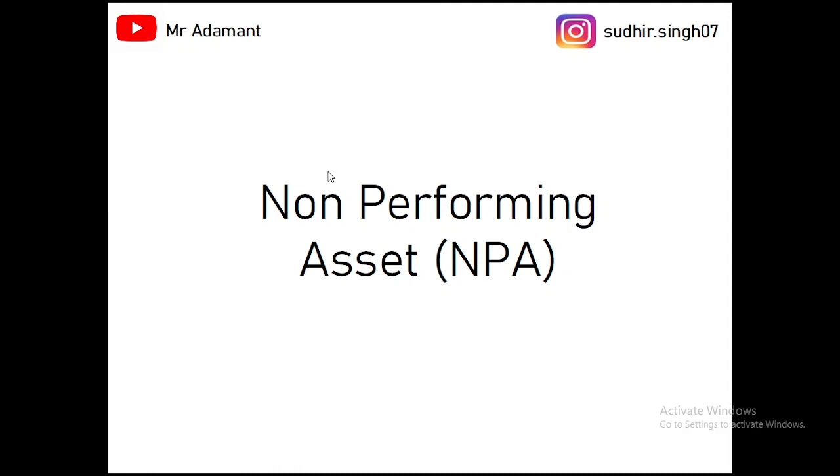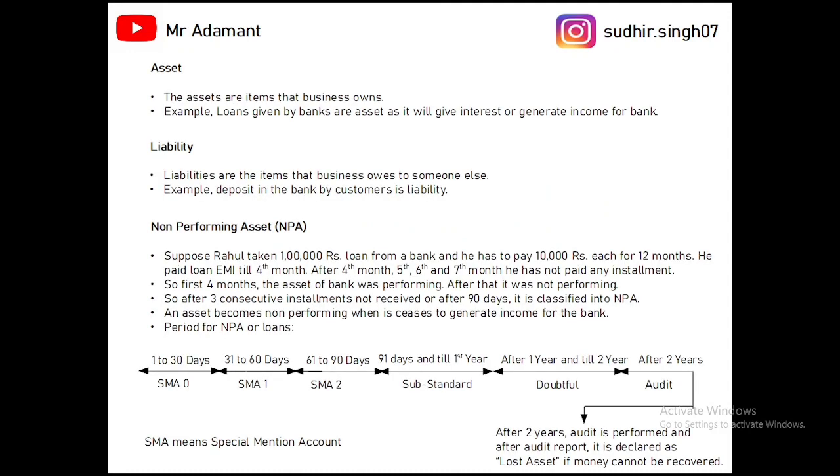Today's class will be based on the non-performing asset, NPA, of the bank. In this class, I will describe what is an asset, what is a liability, then what is NPA and what are SMA 0, SMA 1, SMA 2, and what are the classifications in the whole process of NPA. Then we will discuss the asset reconstruction company structure, that is NARCL and IDRCL, and why it is required. So let's start the class.